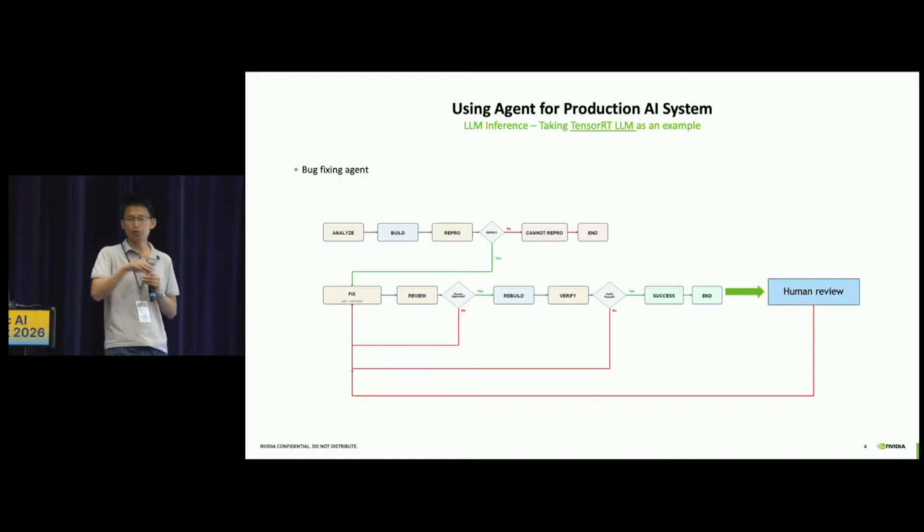Then we enter the human phase. The human needs to review the code carefully to make sure the bug fix is not reward hacking, it's not hacky, and it is complete enough. Sometimes the human also needs to provide feedback to the agent workflow so the agent can continue iterating until it finally converges.